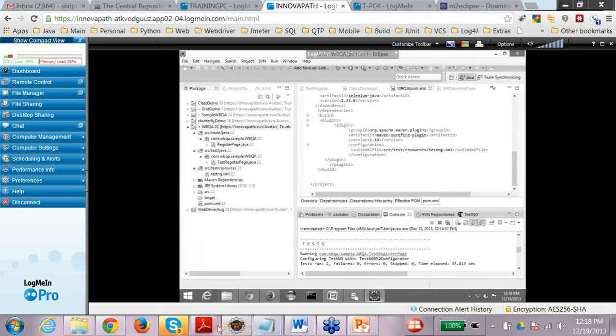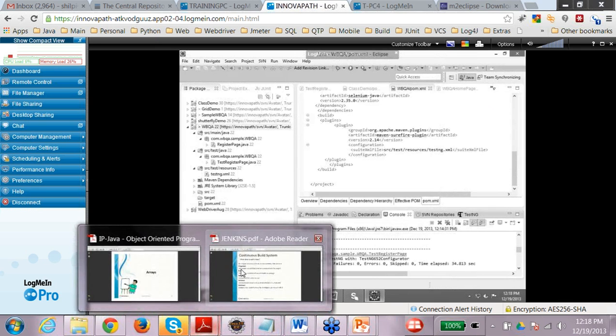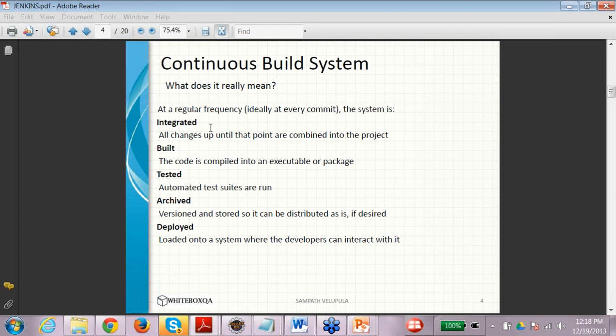Okay, so coming to the Jenkins tool. As I've already mentioned, there are certain parts of this entire system. First is integration. The integration part is taken care of by the source control. So Jenkins picks up the latest copy from the source control, from the main trunk of the project.